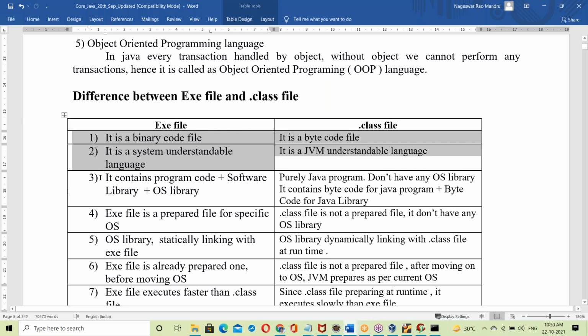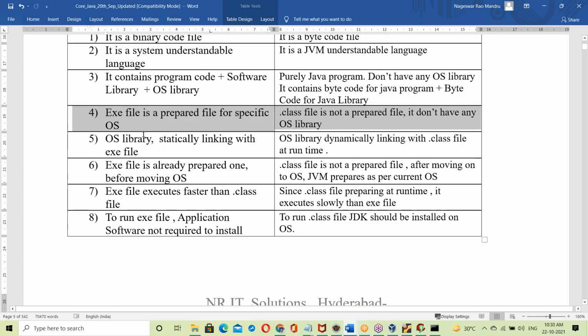Yes, these points were already discussed. Okay, next, the third point. The exe file contains program code plus software library plus OS library. What is the dot class file? It is a pure Java program and doesn't have any OS library. It contains bytecode for the Java program plus bytecode for the Java library.